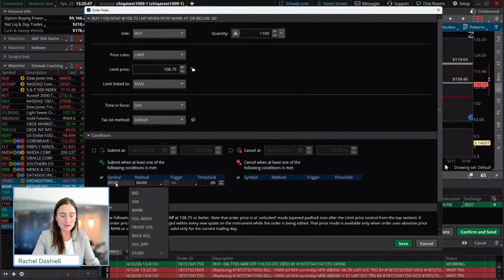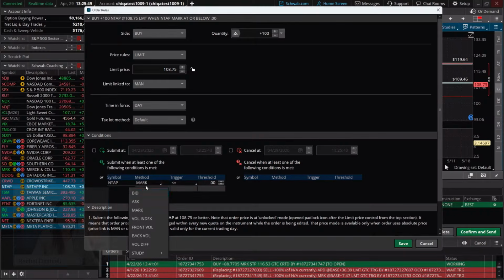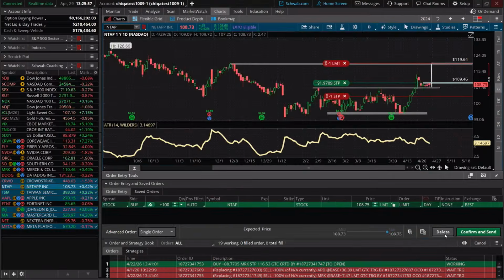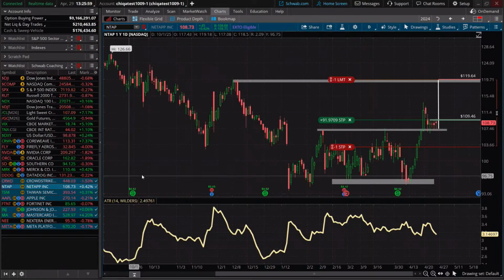So you could say, hey, we want the symbol at or above this and only submit when this time condition is met. So that's something that you guys could do there, is put in a time condition there. Okay, let's take a look at a couple others here.